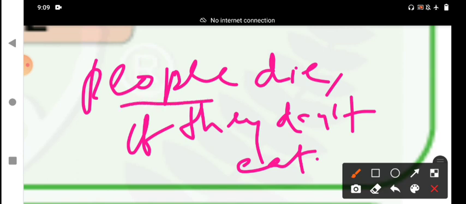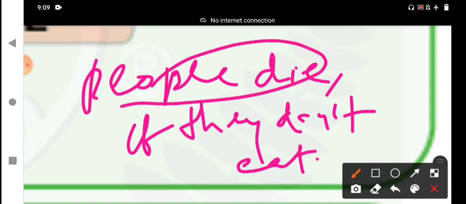If we write the main clause first, we don't need a comma. If we write the if clause first, we keep a comma between the if clause and the main clause: if they don't eat, people die. This is the condition. It always happens and belongs to every person, every human being. Next, you get water if you mix hydrogen and oxygen. This is the scientific truth.